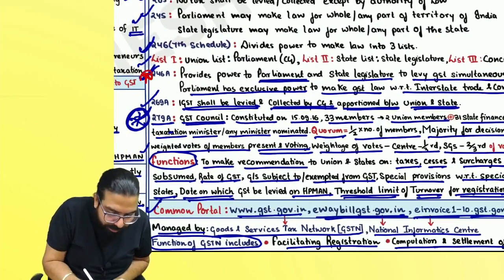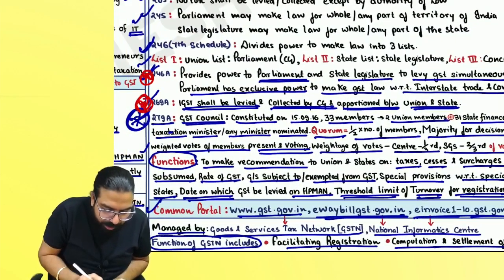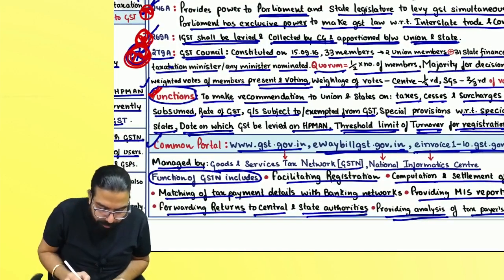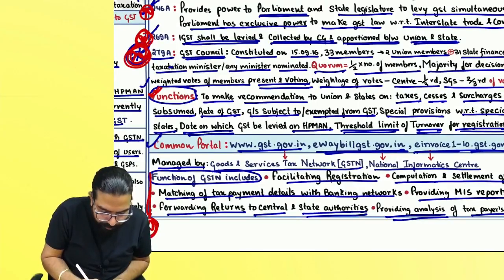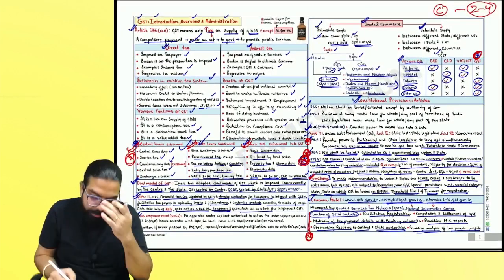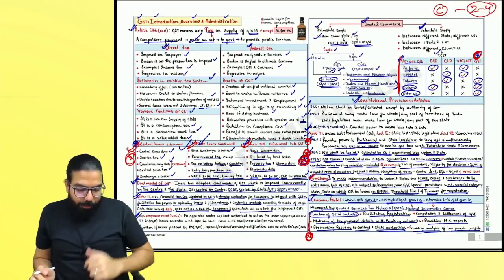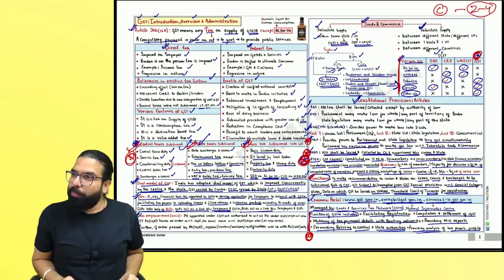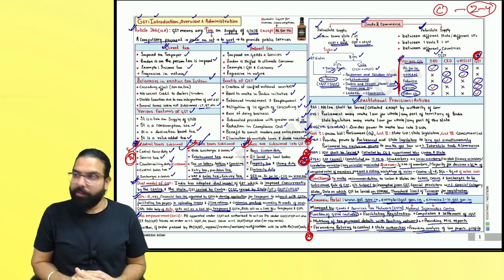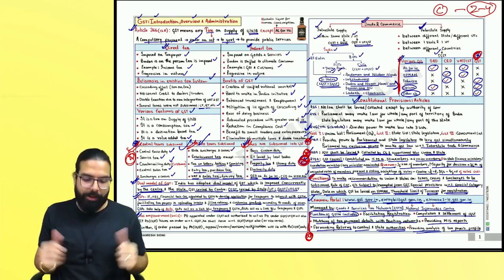Article 246A, Article 269A, Article 279A, along with the functions of GSTN. That's it, everyone. In my opinion, if you study this much, it should be good enough, right, everyone? I'll close my revision on GST introduction, overview, and administration.